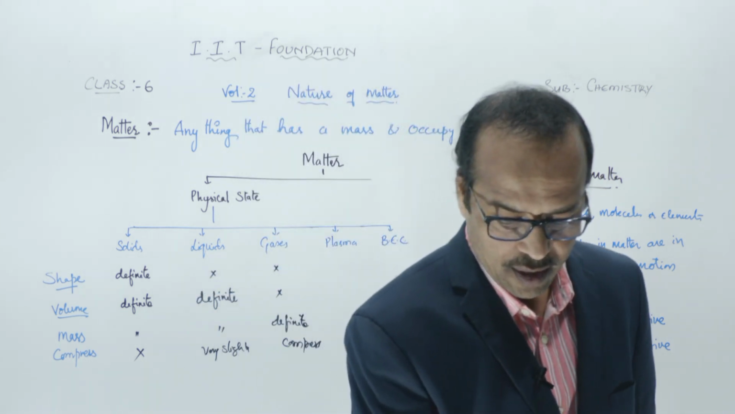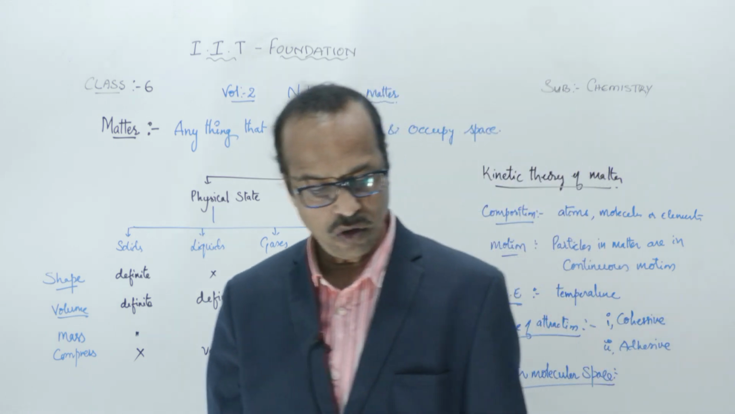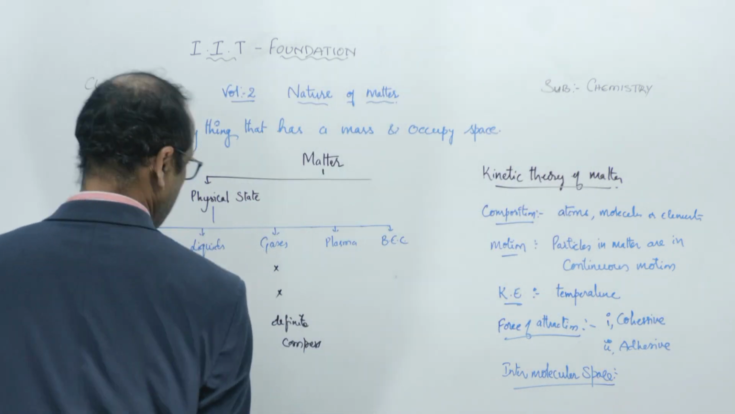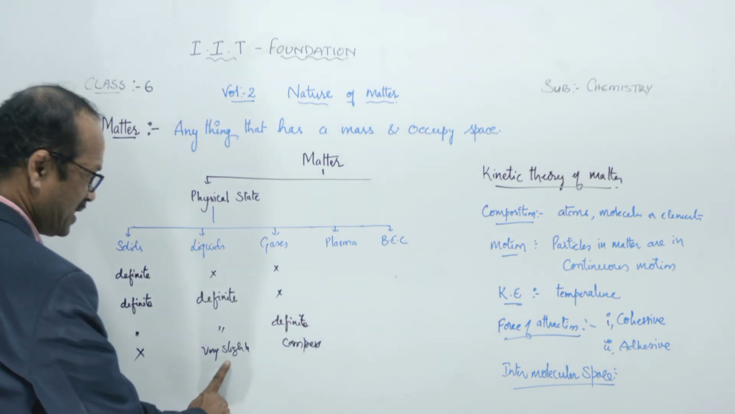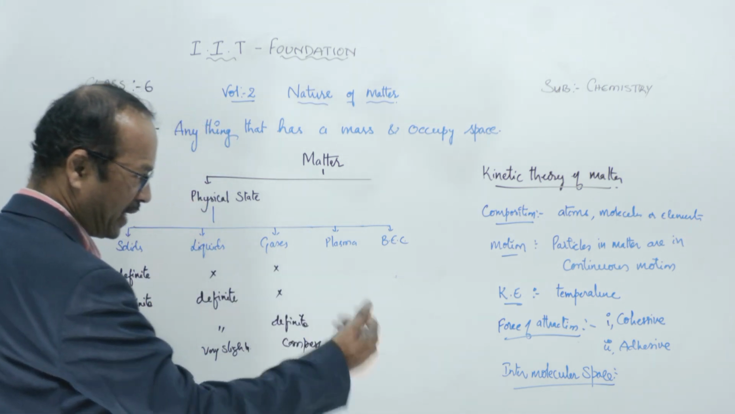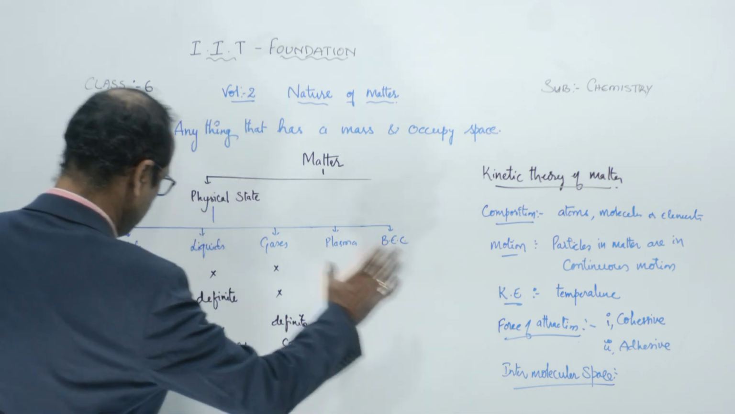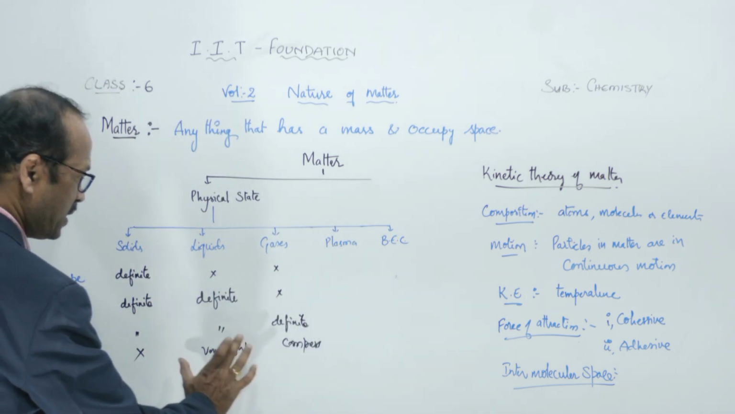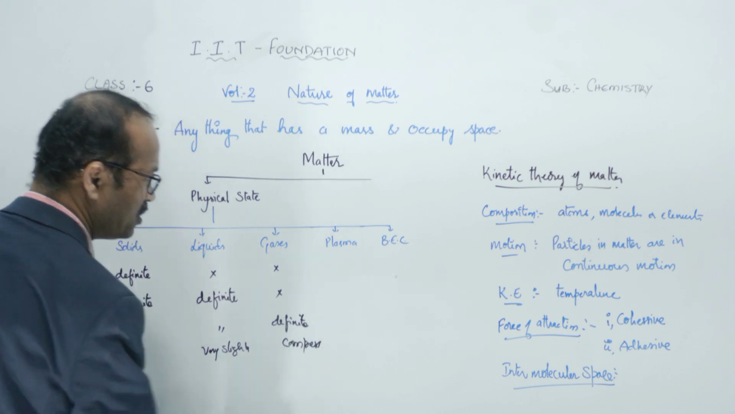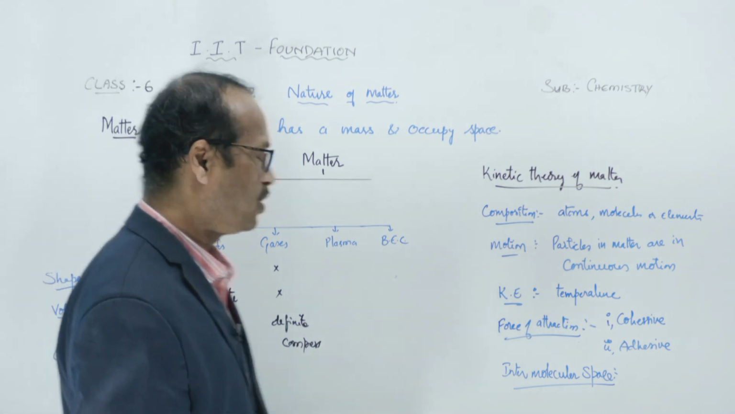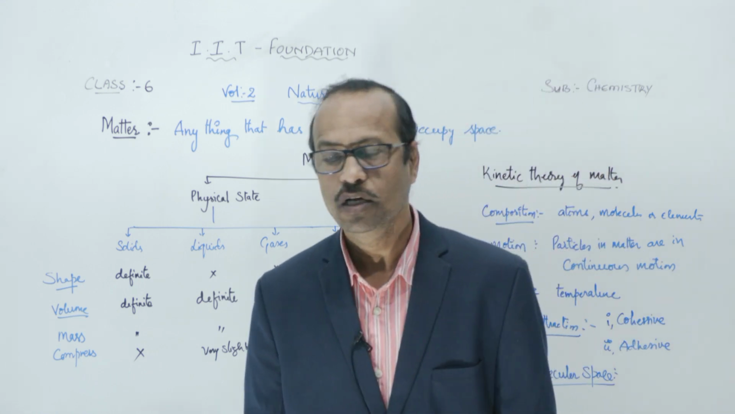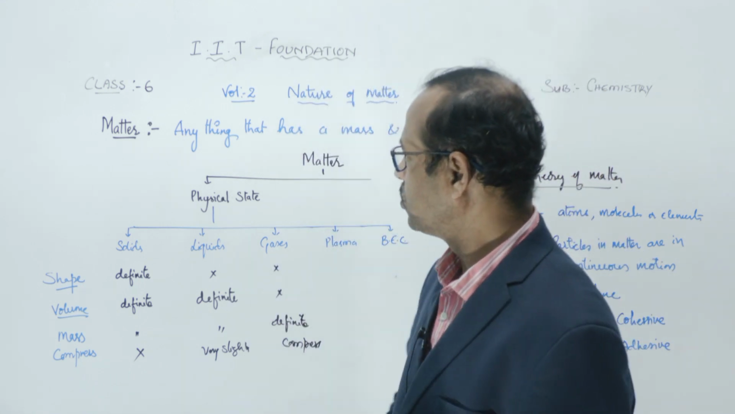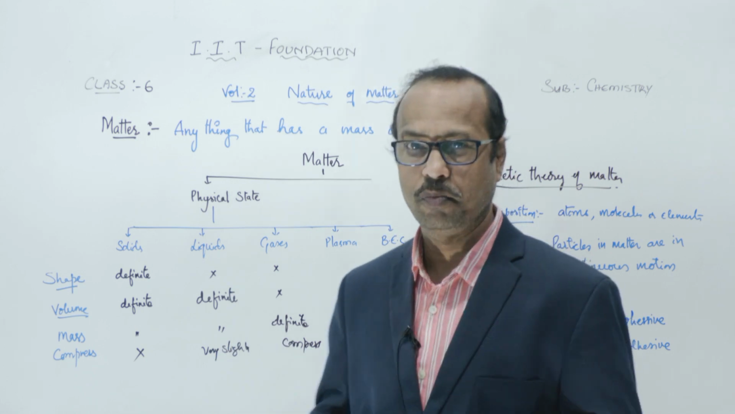And already we discussed here the force of attraction in solids is more, in liquids it is a little less, and in gas it is negligible. Intermolecular space here it is less, here it is normal, here it is more. So these are the properties of solids, liquids, and gases. Clear, students? You have to remember these properties, very important topic.